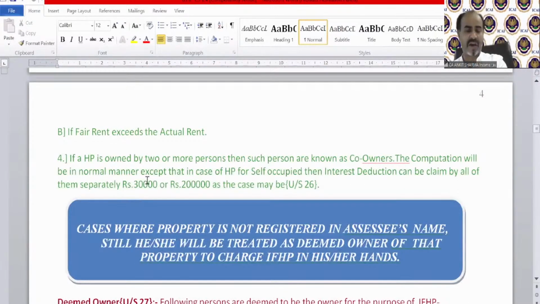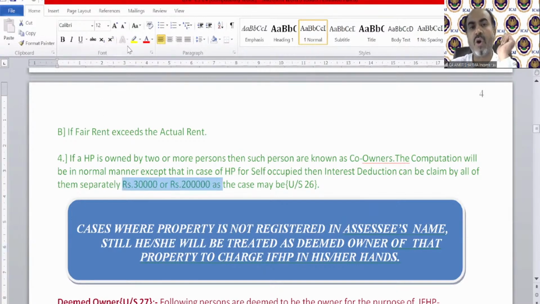Last note, if a house property is owned by 2 or more persons, we call it a co-owners or joint owners case. Then such persons are known as co-owners. The computation will be in the normal manner, except that in case of a self-occupied house property, interest deduction can be claimed by them separately, rupees 30,000 or 2 lakh rupees as the case may be.